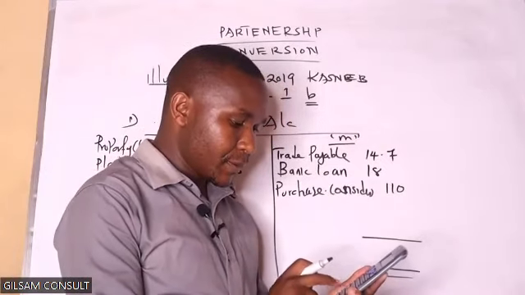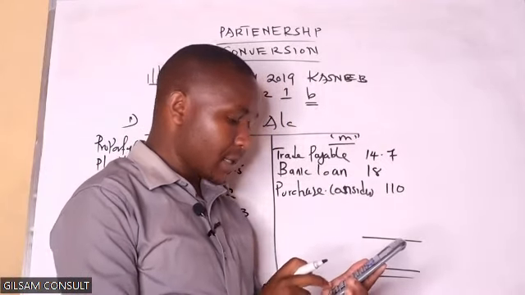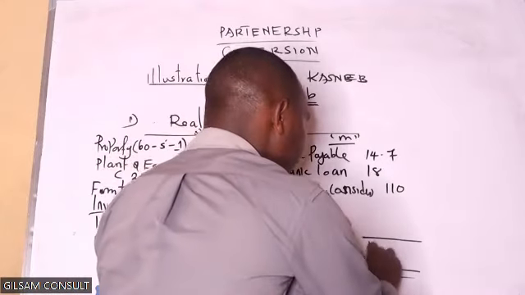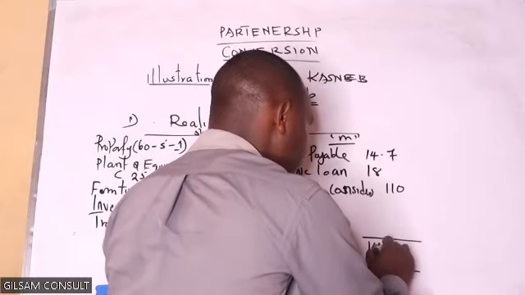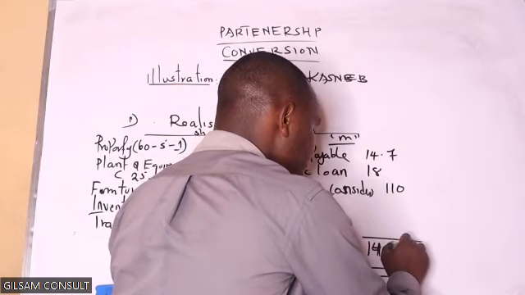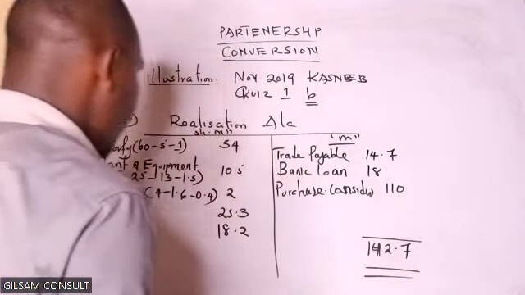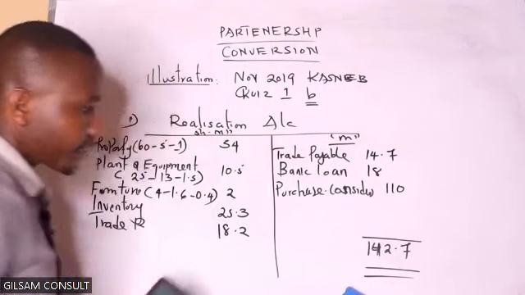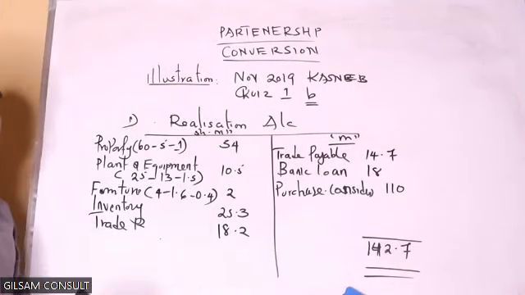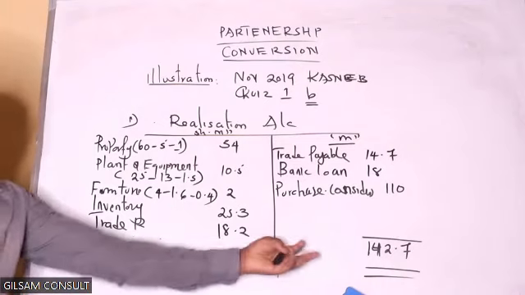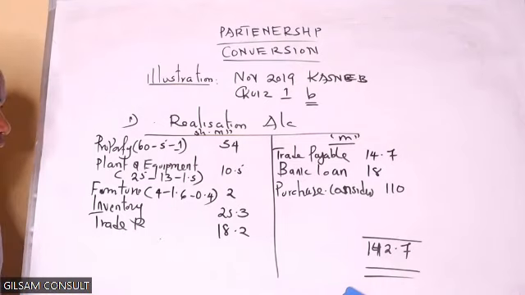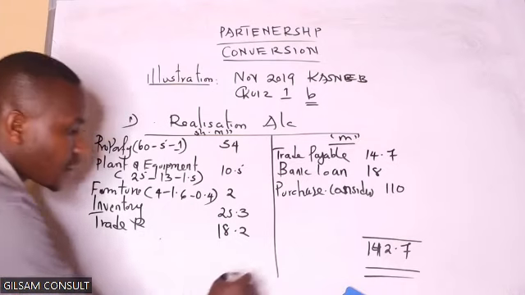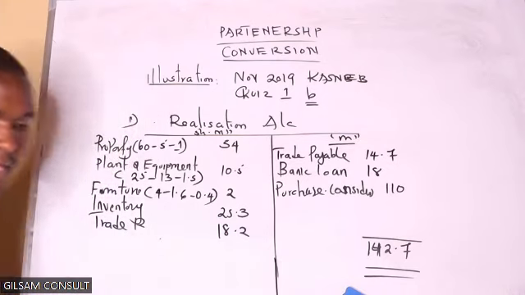The credit side is more: 14.7 plus 18 plus 110. We get 142.7 million. So we can balance off with the debit side. Remember, we balance off because this account is not the same; debit and credit will not be the same. So the balancing figure, we share to the partners according to the profit sharing ratio.